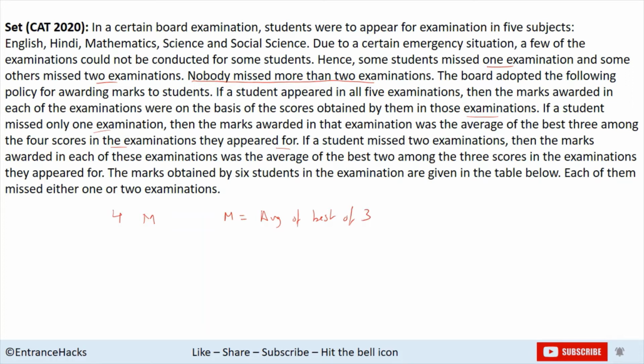If a student missed 2 examinations, then the marks awarded in each of these examinations were the average of the best 2 among the 3 scores in the examinations they appeared for. They appeared for 3 examinations, so there would be 2 missing examinations, and in each missing examination the marks would be the average of the best 2. Six students are given to us, and each of them missed either 1 or 2 examinations.